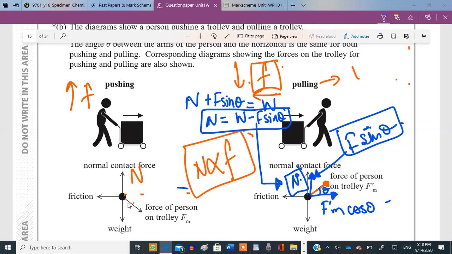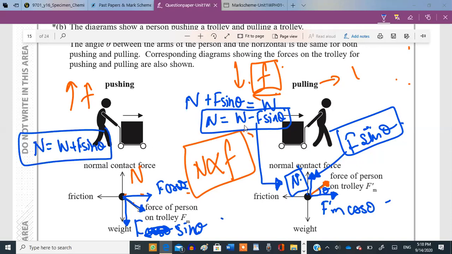Whereas for the left side, if you look at this force, this is the force applied by the person. Its vertical component is acting against the normal contact force. The vertical component F sine theta is acting downwards, and F cos theta is acting to the right. Now, in this case, the normal contact force is the sum of the weight and F sine theta. So in both the cases, look at the equations of the normal contact force. In case of pushing, it's W plus F sine theta. In case of pulling, it's W minus F sine theta.